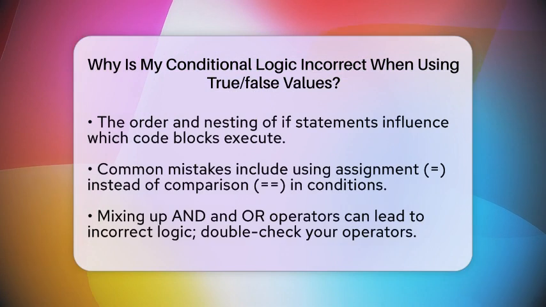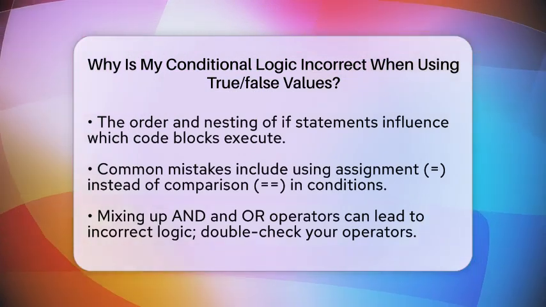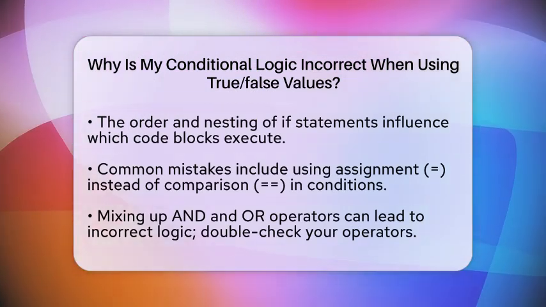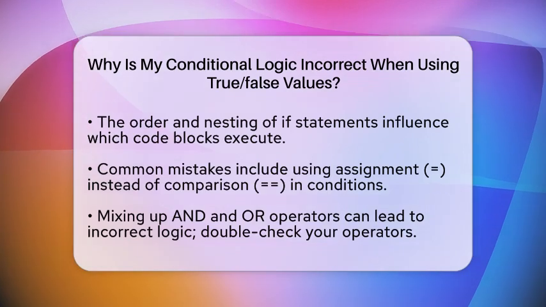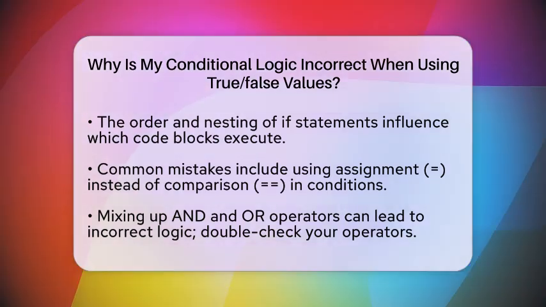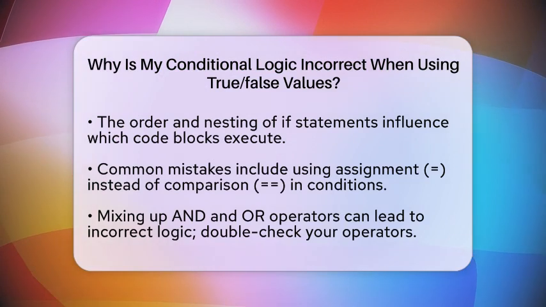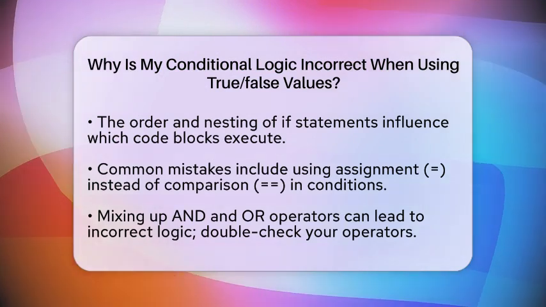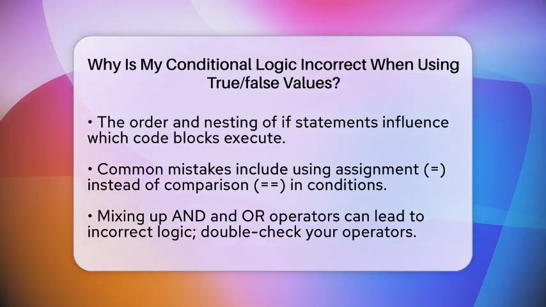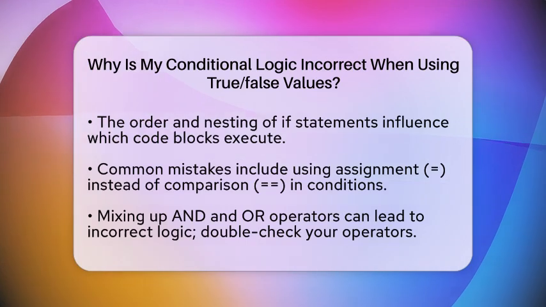Short-circuit evaluation can also trip you up. When using and or or, evaluation stops as soon as the result is known. If your second condition has side effects or depends on the first, this can cause unexpected behavior. For example, if the first condition is false in an AND operation, the second isn't checked, which might skip important code.